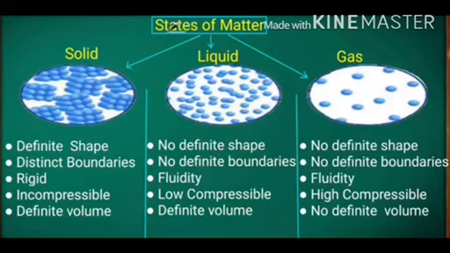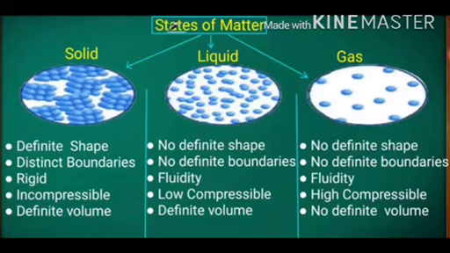Now, solids have a definite shape, distinct boundary, rigidity, incompressibility, and definite volume. This means solids have a definite shape due to a small interparticle distance and strong interparticle force of attraction. Solids have a fixed shape and distinct boundary, like the pen in your hand or a table in the classroom.